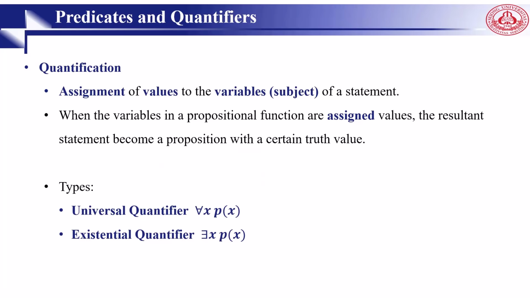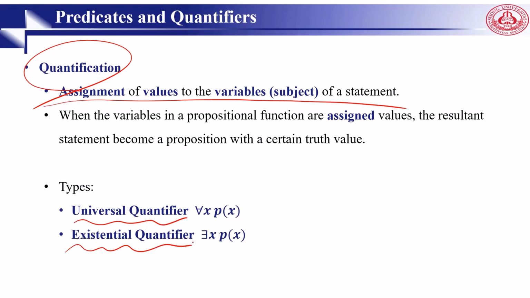Then we have quantification, or quantifiers. When the variables in a propositional function are assigned values, the resulting statement becomes a proposition with a certain truth value. The assignment of values to the variables, or we can say subjects, of a statement is called quantification. We have two important types of quantifiers. One is called the universal quantifier, and the other is called the existential quantifier. This is called for all, the universal quantifier.